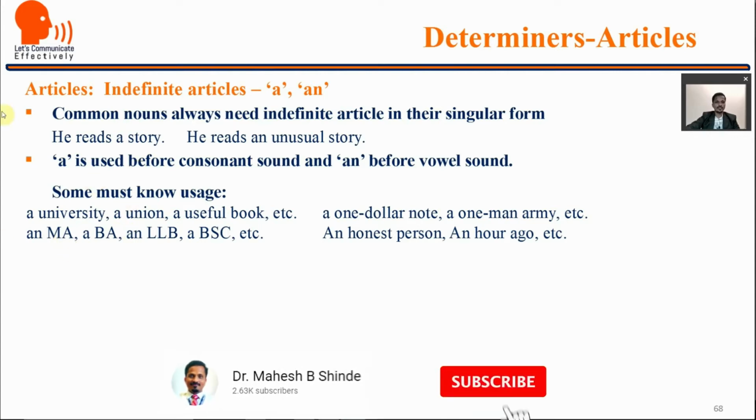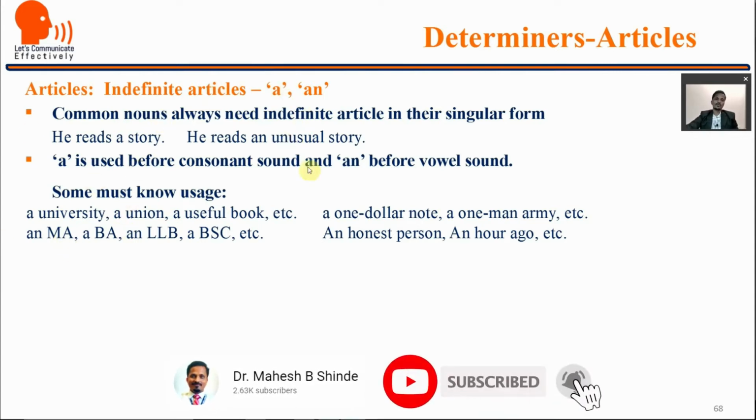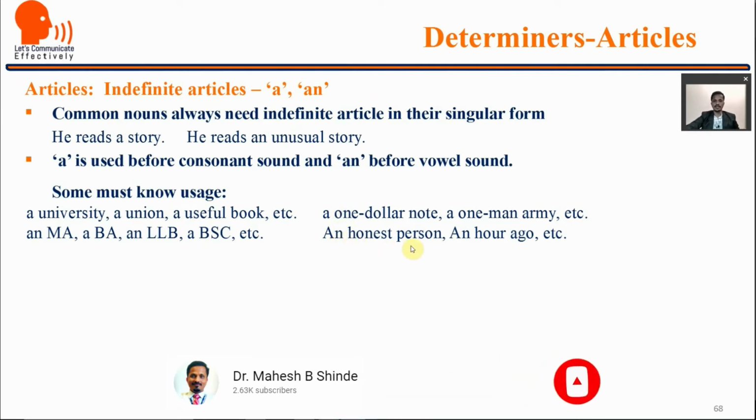So when we are using a and an, we have to look at the sound, not the letter. Here, see, an honest person. Though the letter is H, though it is a consonant, the sound begins with a vowel. So it is an honest, not a honest. As well as an hour ago. It is an hour, not a hour.